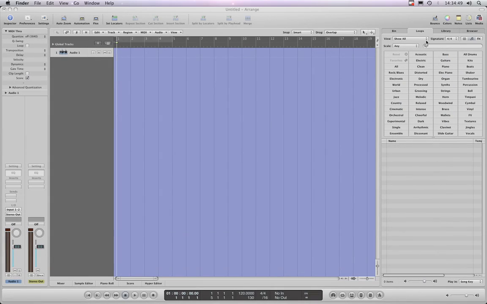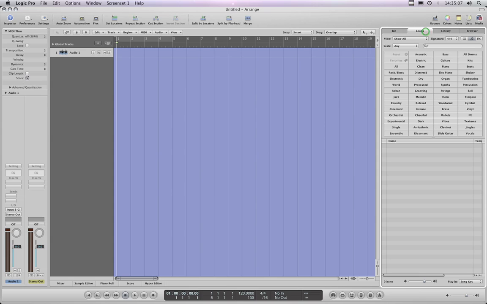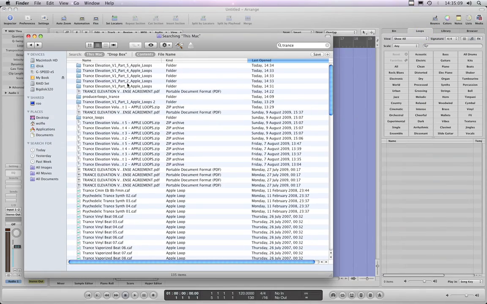I've already installed parts 1, 2 and 3. As you can see, they appear here: Trance Elevation Volume 1 Part 1, Part 2 and Part 3. To import another one, which will be part 4, the next one I'm going to import, I just go over here and find the folder, and drag it across to this blank empty area down here and let go.